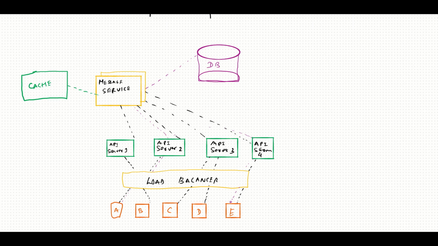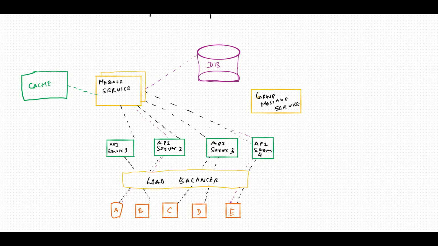So if I have another messaging service, let me take black, and I'll call it the group message service.